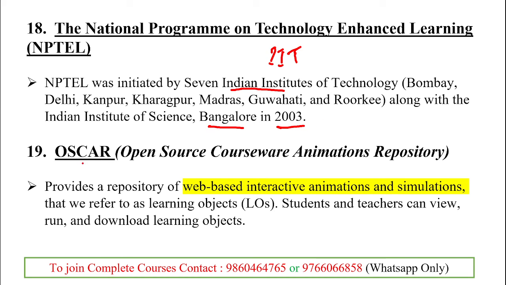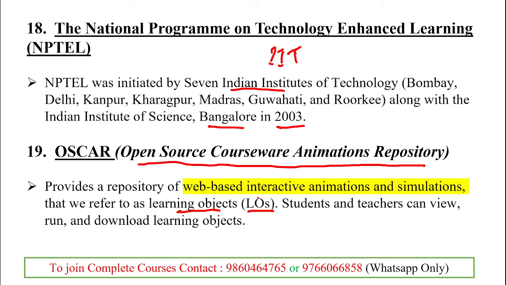And the next important one, OSCAR. You can see one of the awards related to Oscar, but that is not the Oscar. It stands for Open Source Courseware Animation Repository, and it is a web-based interactive animation and simulation resource. This refers to learning objects, so students and teachers can view, run, and download the learning objects.